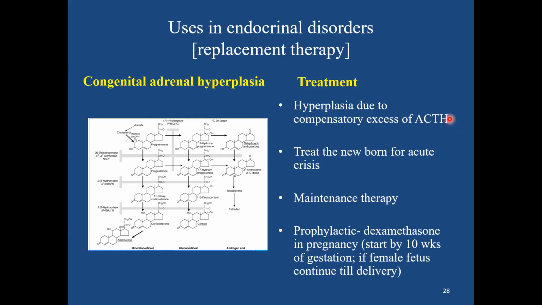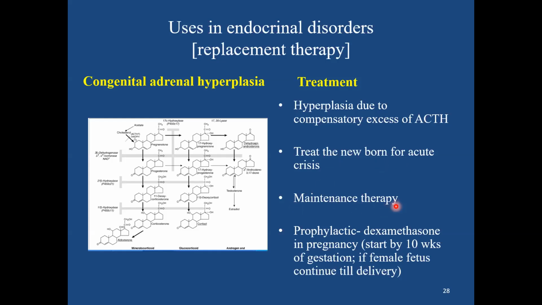So therefore, excess ACTH is released. Since the increased ACTH is released, and there is a deficiency of 21 beta hydroxylase or 11 beta hydroxylase, the final product, that is endogenous cortisol, is not produced, but ACTH can cause hyperplasia and hypertrophy of the adrenal tissues. So therefore, this becomes utmost important for the treatment of newborns.